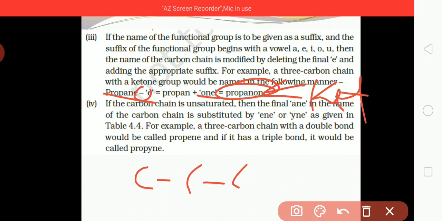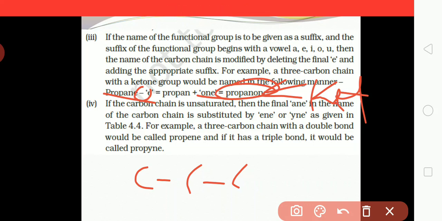The double or triple bond of a functional group is not considered for the unsaturated property. It must be a bond of the carbon chain itself. Then and only then is it unsaturated, so ENE and YNE can be used in the name.